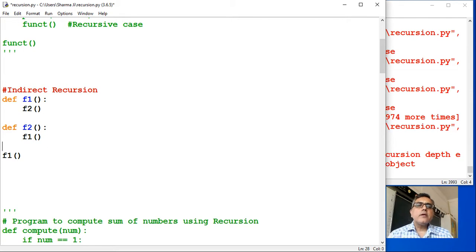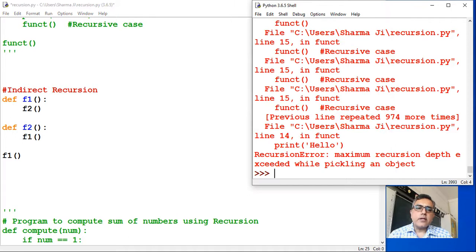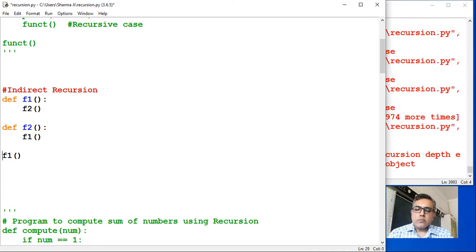Now what are we doing here? There is a function f1. f1 is calling f2, right? f2 is another function which is again calling f1, right? So f1 is calling f2, f2 is again calling f1, f1 is again calling f2. So it is going on looping like this, right? Here also there is no end to this recursion. You try and execute this code yourself. Again the same kind of error message you will get here also. So this is an example of indirect recursion.